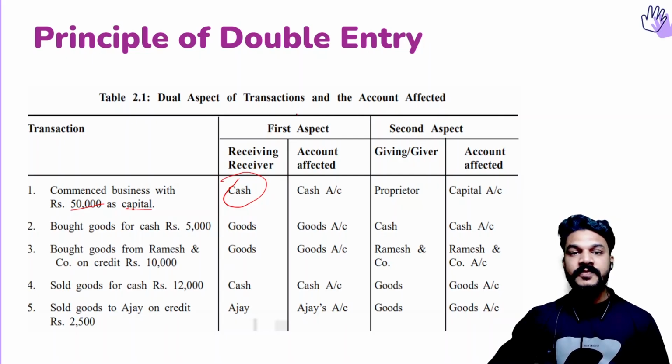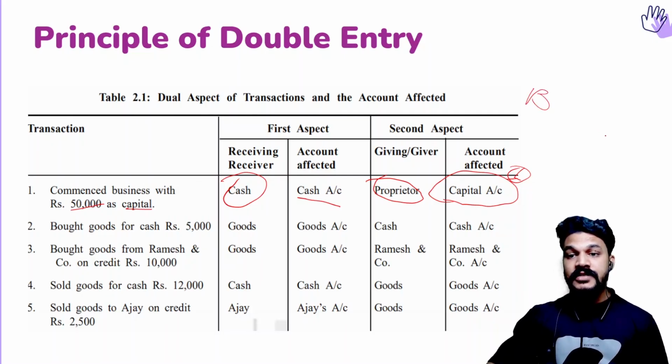Then what is the giving aspect, or who is the giver of this money? It is the owner or proprietor. For the receiving aspect, the related account that we are going to create is the cash account. And for the owner, the money given by the owner will be recorded in an account called capital. And remember, the capital will be the liability of the business, because the owner is a separate person.